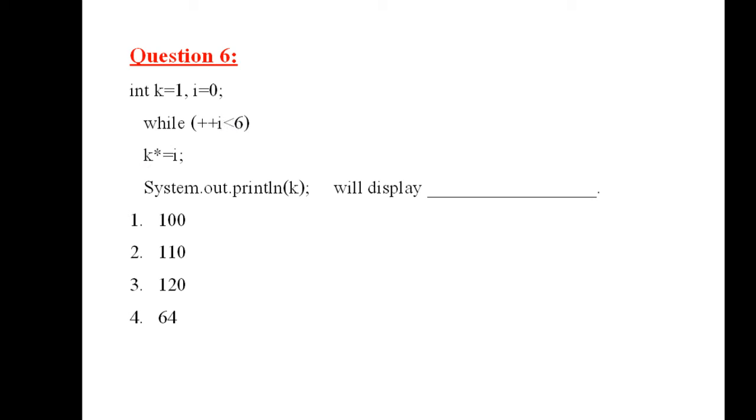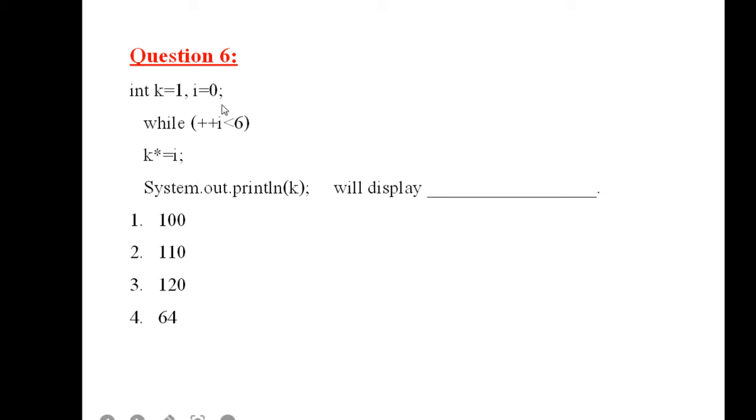Plus plus I. I would be 3. Is 3 less than 6? Yes. Okay. So you come into the loop body. K is equal to K into I. K had 2. 2 into 3 would be 6. So K's value is right now 6.